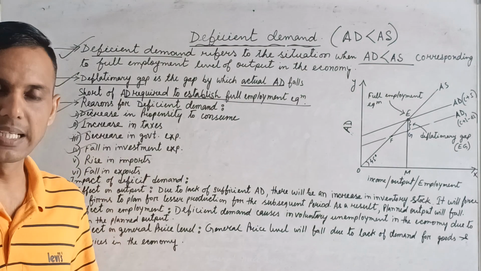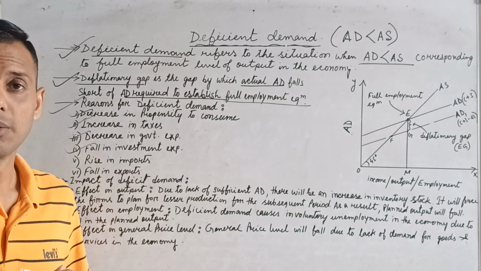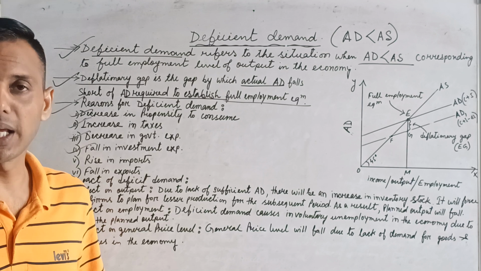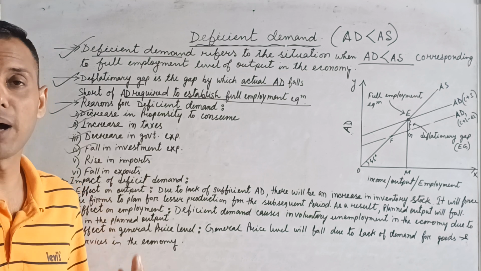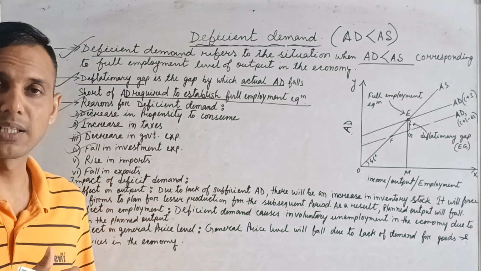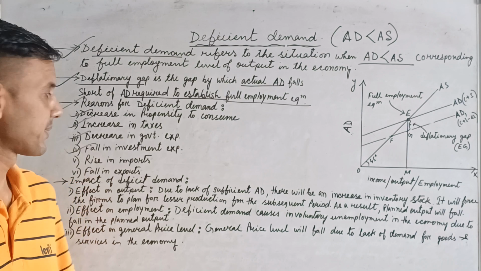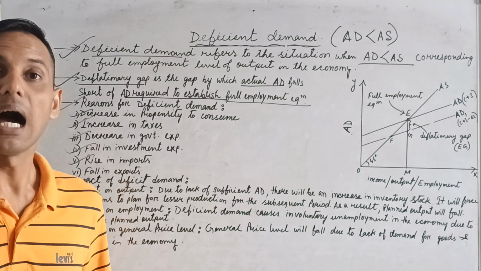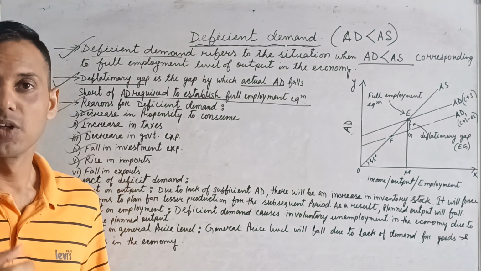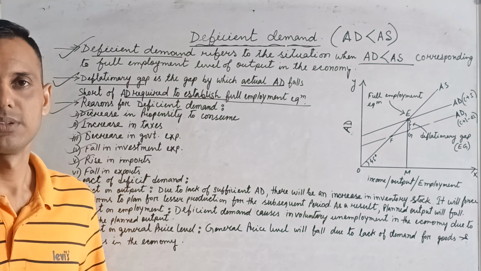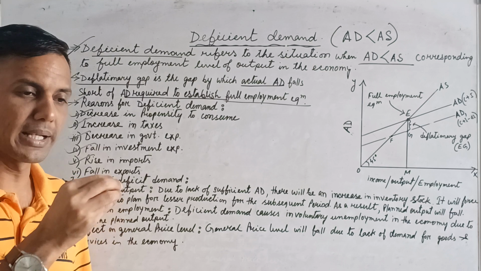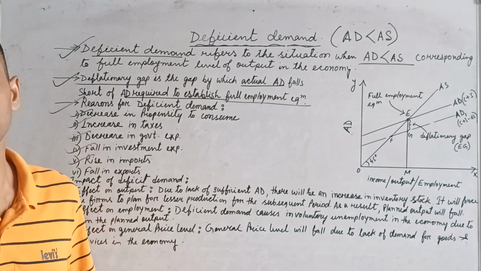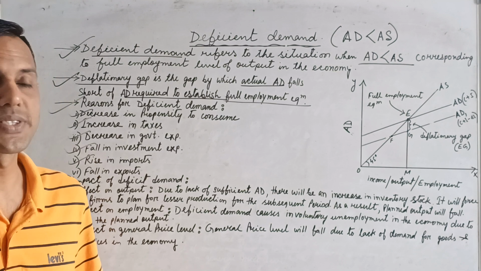So when investment decreases, people will get less work opportunity. It will decrease their income, so they will not be able to demand more products and ultimately demand deficiency. Rise in import. So we know that import means what? Outgoing. Export is incoming. So when we import more, then we will demand less for our domestic product, and it will be the demand deficiency.